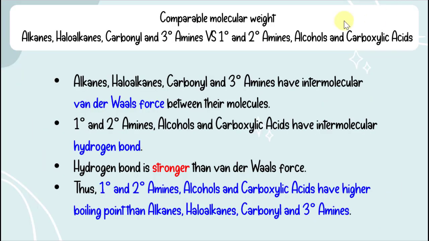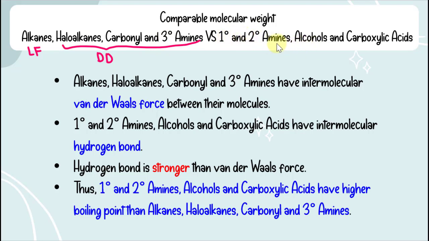To compare the boiling points of alkanes, haloalkanes, carbonyls and tertiary amines with primary and secondary amines, alcohols and carboxylic acids, we need to identify their types of intermolecular forces. Alkanes are nonpolar molecules, so they can only form weak London forces between their molecules, while haloalkanes, carbonyls, and tertiary amines are polar molecules, so they can form dipole-dipole forces between their molecules.